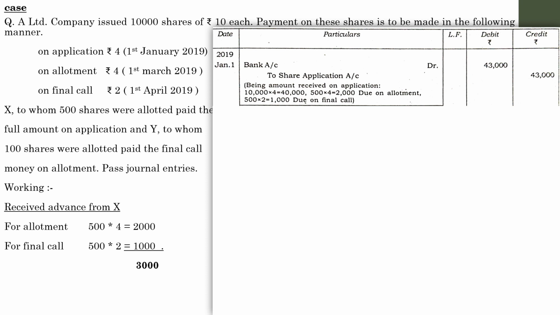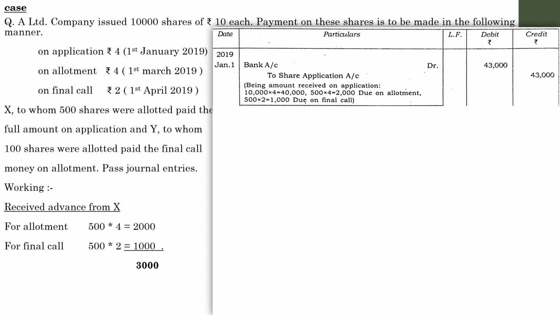Here the person has paid the allotment and final call in advance, so he can't directly transfer it to the share capital account, and it has to be transferred to the allotment and calls in advance account until the installment is due.